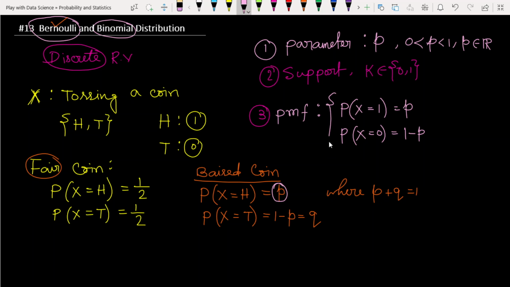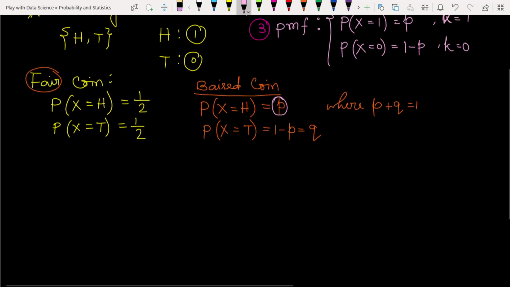This is the probability mass function, for k equal to 1 and 0. That's the third thing.